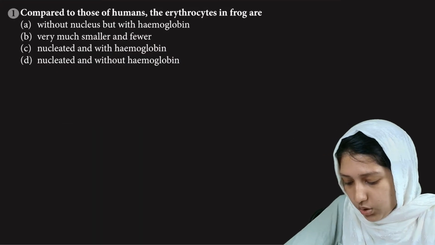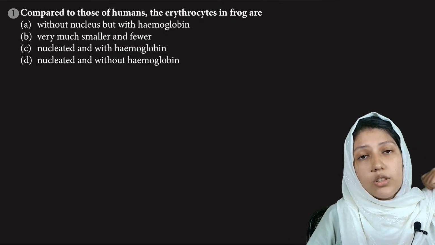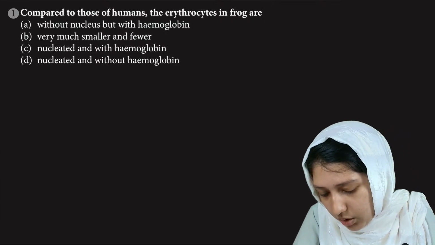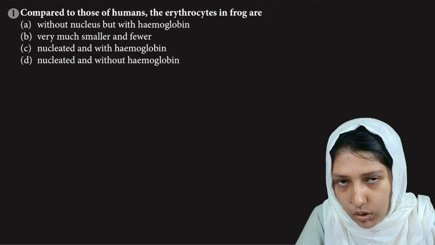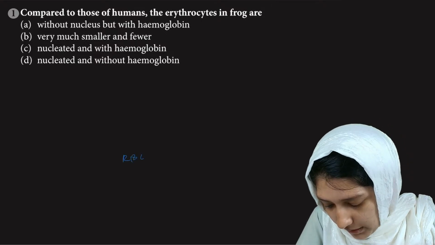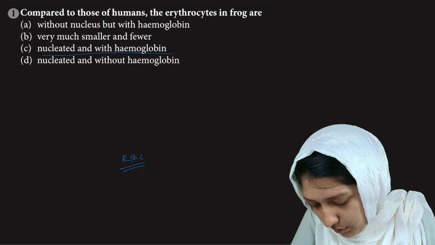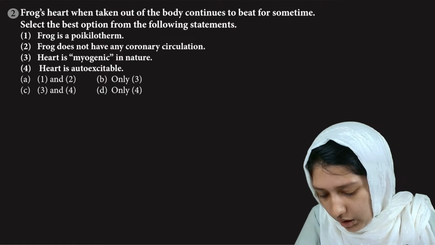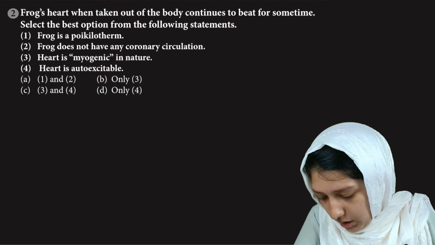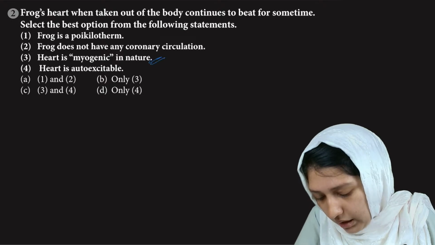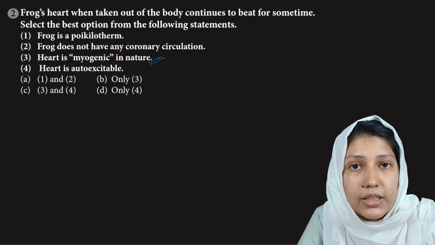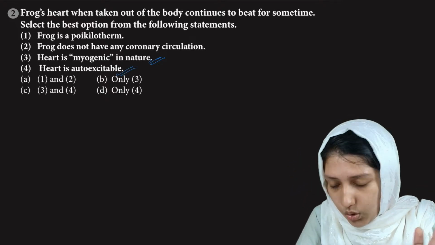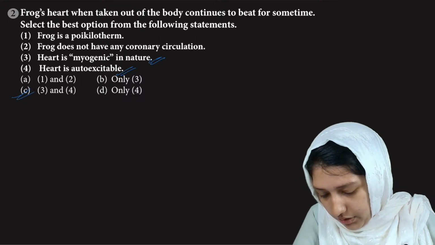Now we will be going into the section of PYQs. Compared to those in frogs, the erythrocytes in frogs, which means the RBC in frogs, are nucleated with hemoglobin. So option C is right. The frog's heart, when taken out, continues to beat for some time. Select the best option: because the frog's heart is myogenic, which means strong muscular structure, and it is also autoexcitable, which means it can excite itself. So 3 and 4, option C is again the right answer.